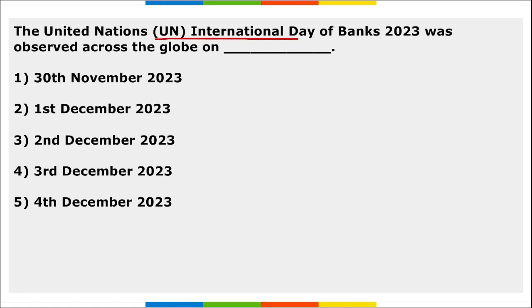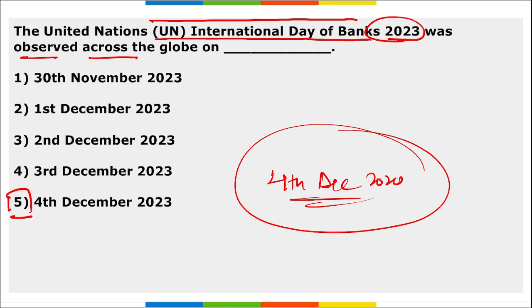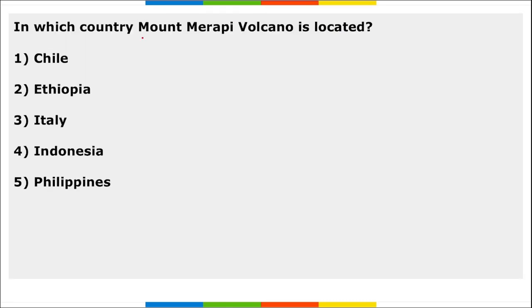Next, UN International Day of Banks 2023 was observed across the globe on dash. So it was observed on 4th of December, and it is to recognize the vital role of the banking system in the member states in contributing to the improvement of the standard of living, right? And the first ever International Day of Banks was observed on 4th of December in 2020. Next, in which country is Mount Merapi volcano located? So it is Indonesia.